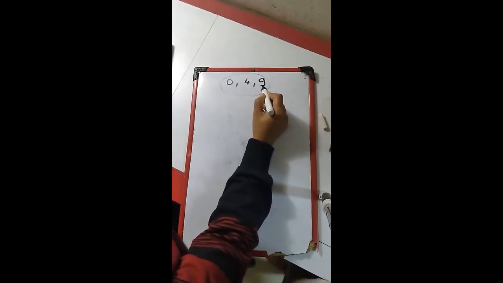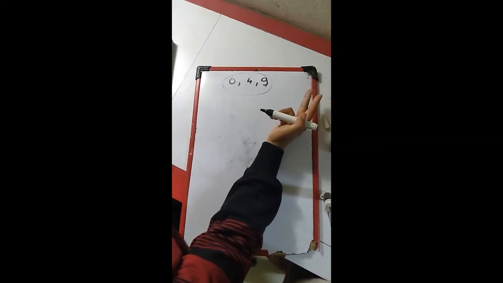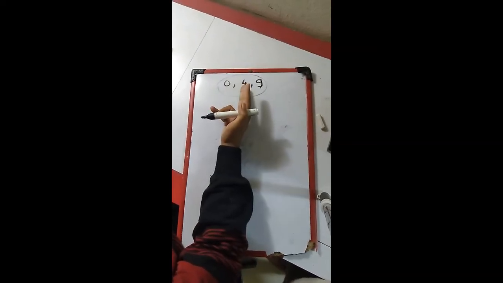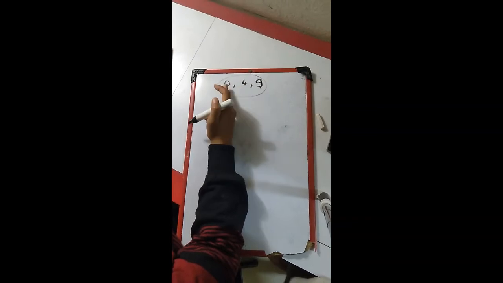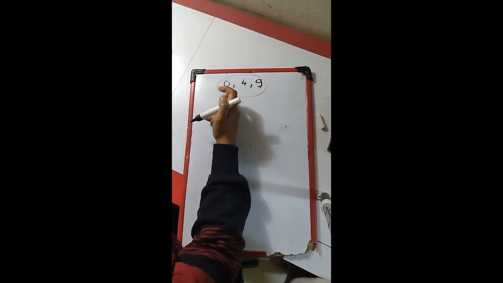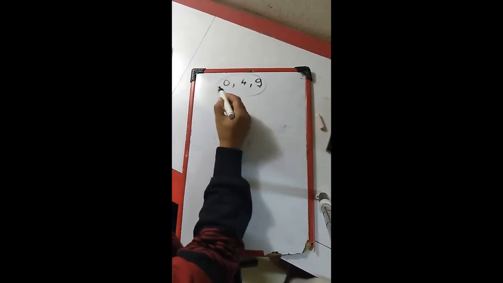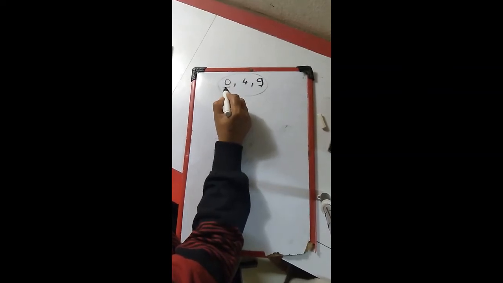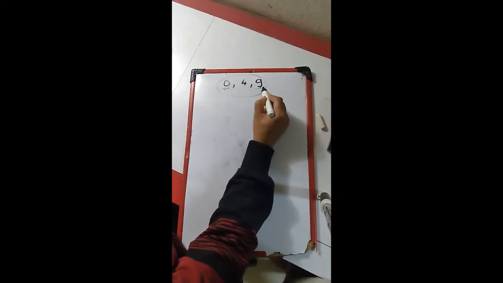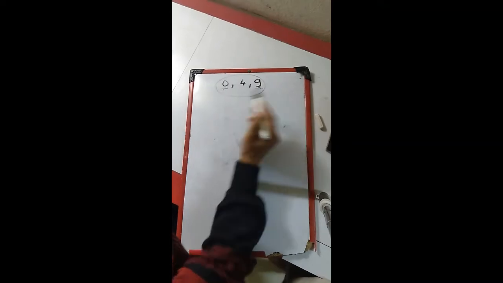So you can take 9 two times. Smallest number is 0, that you can use twice. Bigger number is 9, that you can use twice.